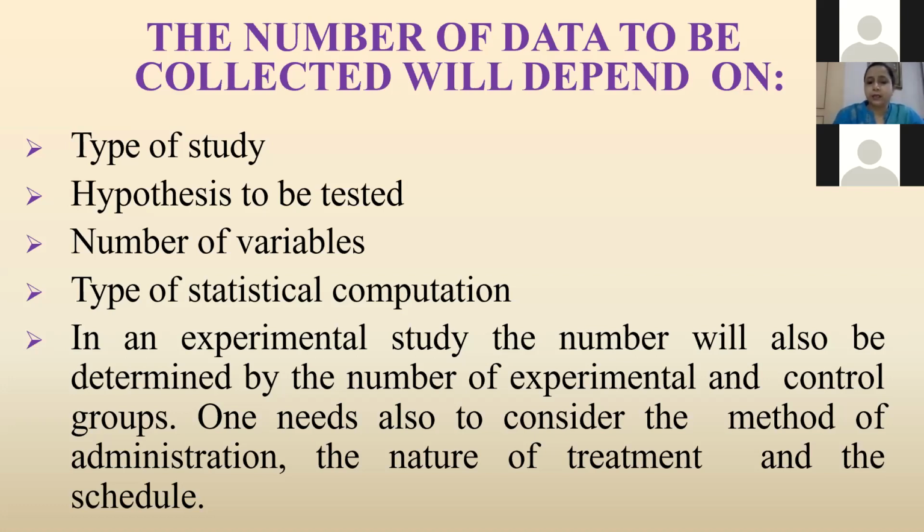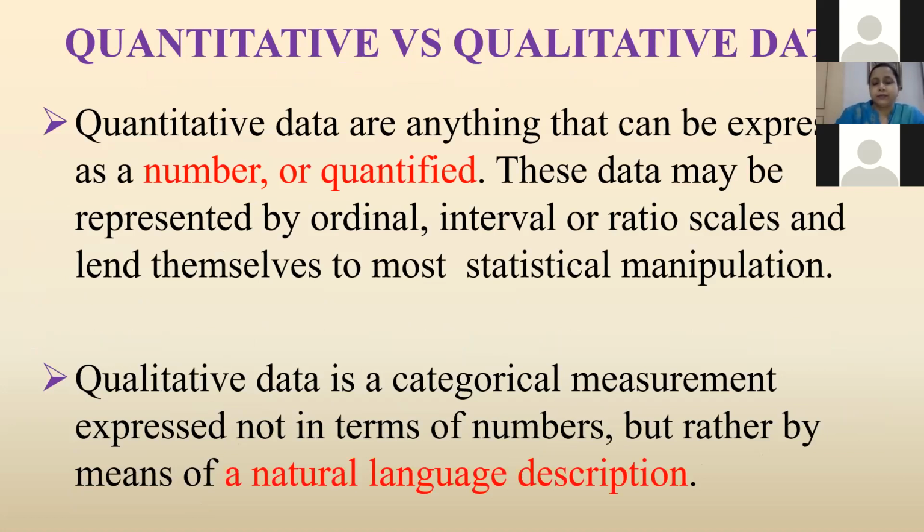Now we will see quantitative versus qualitative data. Quantitative data are anything that can be expressed as a number or quantified. These data may be represented by ordinal, interval, or ratio scales and lend themselves to most statistical manipulation.